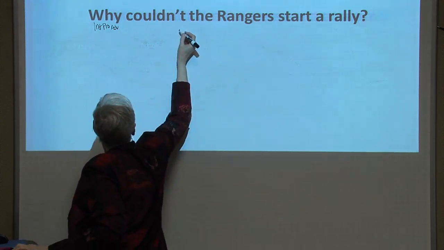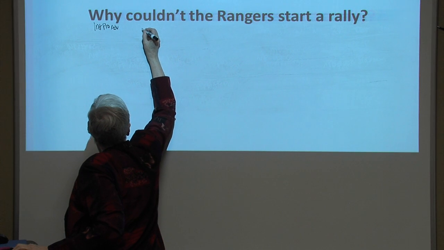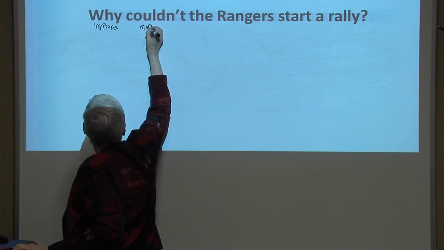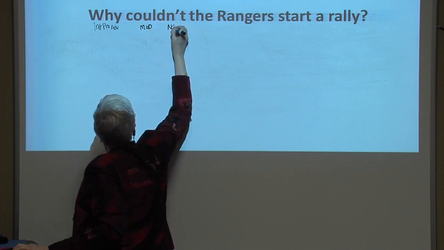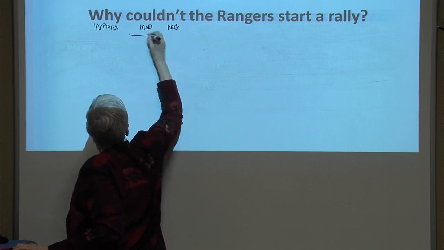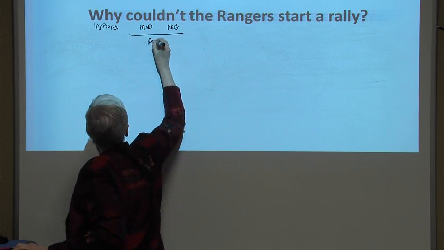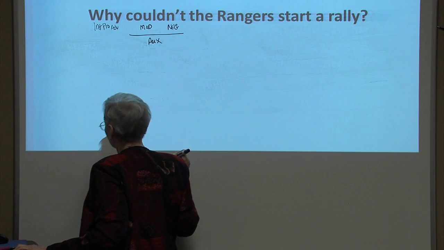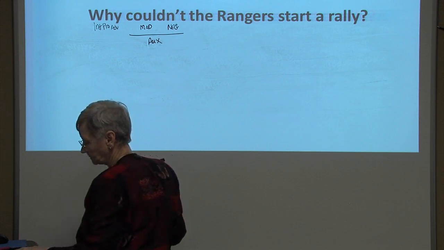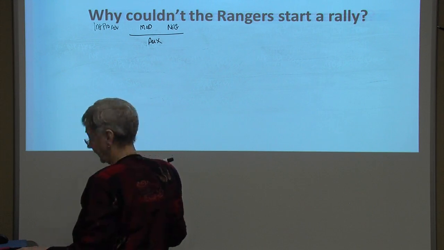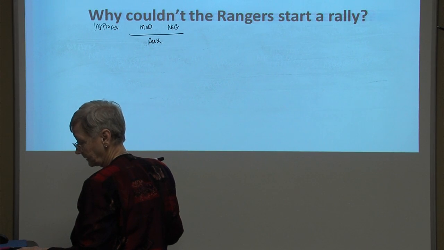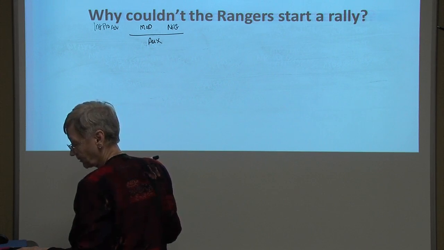Couldn't contains both the modal and the negative. So we can label it like this. Couldn't, the modal and the negative constitute the auxiliary. I think I've labeled it twice in the transcript there.